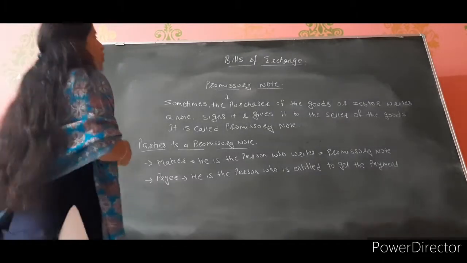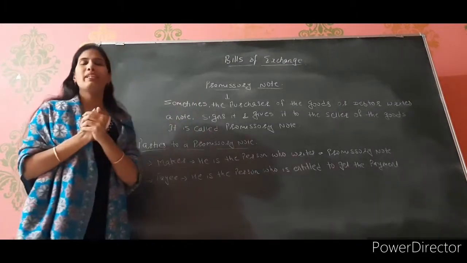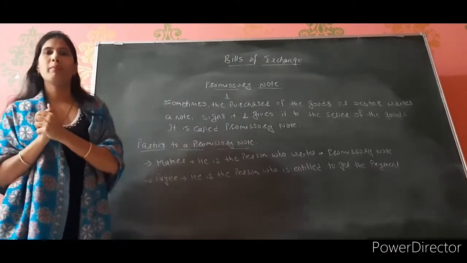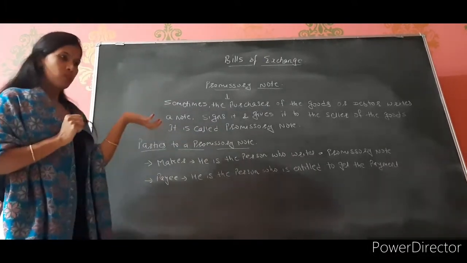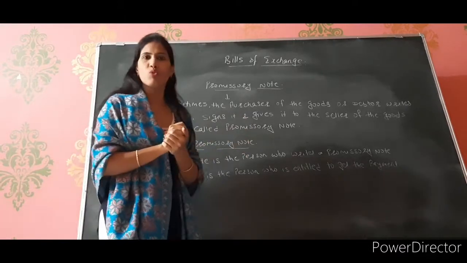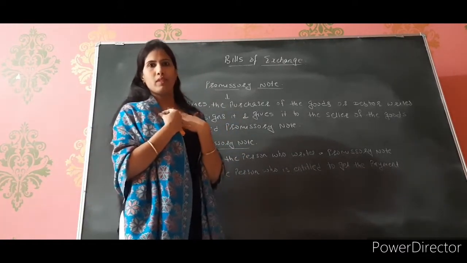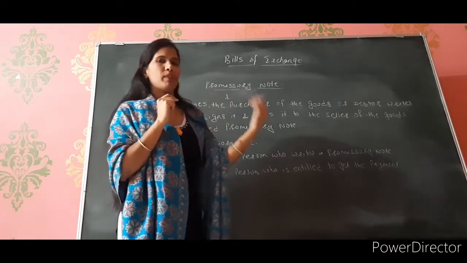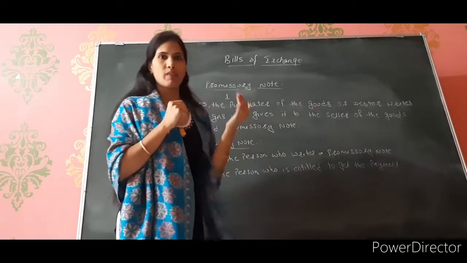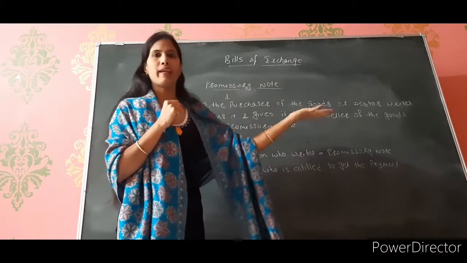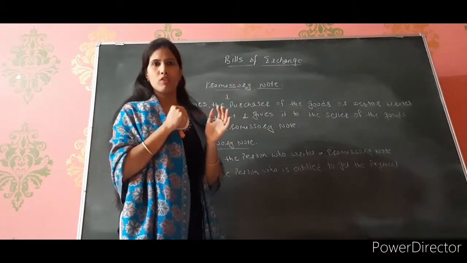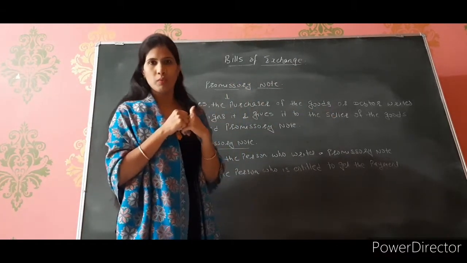Now next is your promissory note. The name itself says promise, when you are making a promise. In bills of exchange, the creditor used to make the bill of exchange. Suppose I am the owner of the company and I have purchased goods on credit from someone, right? So that person is going to make a bill of exchange and give it to me.